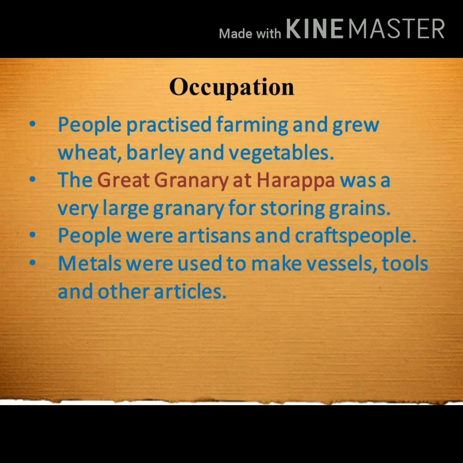Next topic is occupation. People practiced farming and grew wheat, barley and vegetables. So at that time people used to practice farming and they used to grow wheat, barley and vegetables. The great granary at Harappa was a very large granary for storing grains. So granary is something where we can store grains.